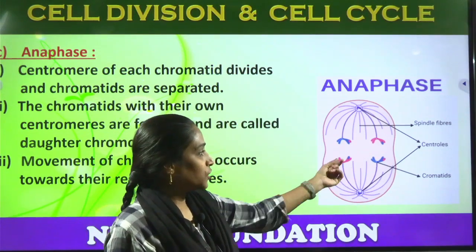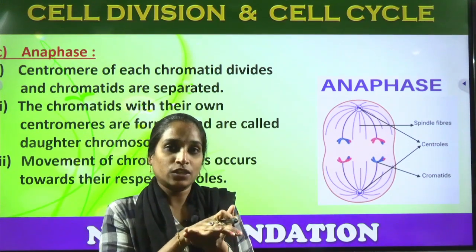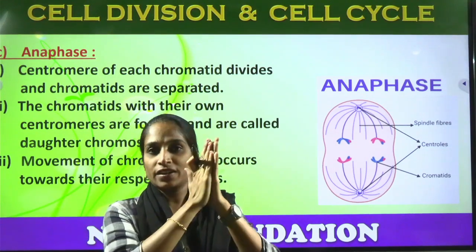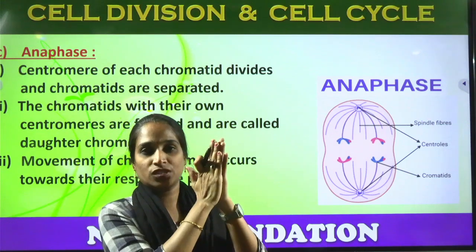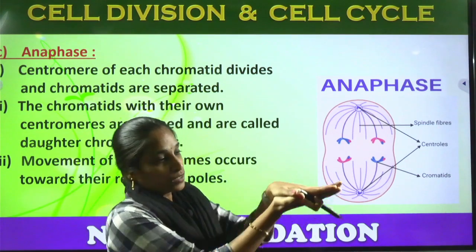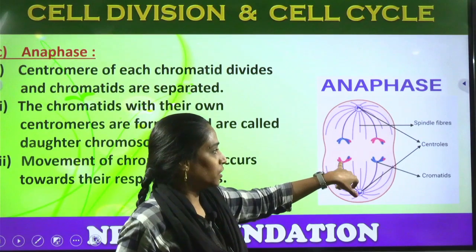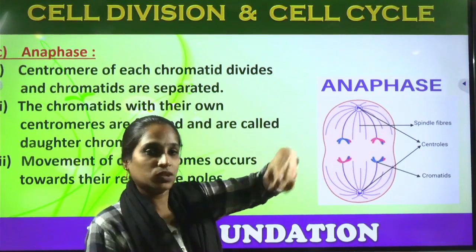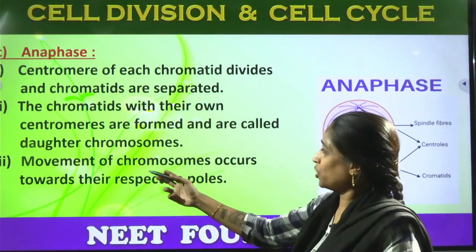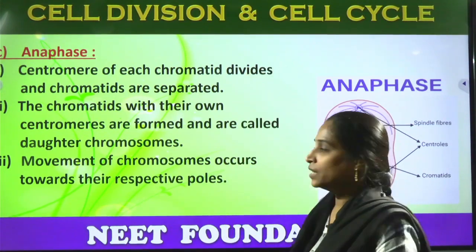The spindle fibers and centromeres, along with the kinetochores, are helpful for the double set of chromosomes, P and Q. They were closed in the metaphase in an equatorial plate, and when coming to the anaphase region, the centromere in the middle region will be helpful for pulling towards the opposite poles, forming two daughter chromosomes. So the movement of chromosomes occurs towards their respective polar regions, the upper region and the lower region.